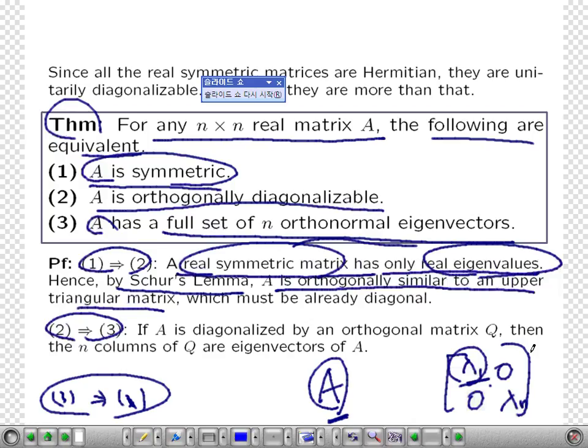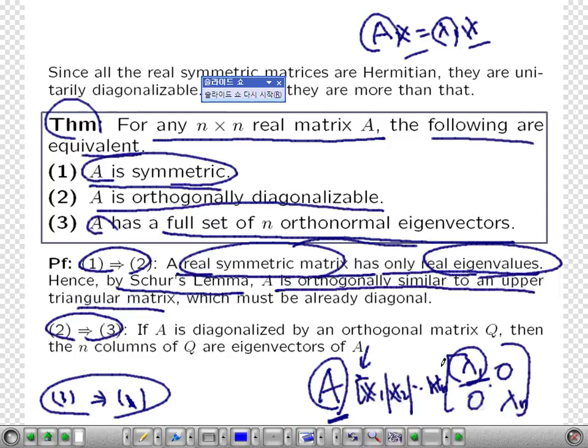Then you are solving the linear system Ax equals lambda 1 x like this. This is real and this is real. Then all of your solutions should be also real. So you have a real eigenvector x1. Similarly, real eigenvectors, and you have a real eigenvector xn. So you have a unitary matrix whose entries are all real.